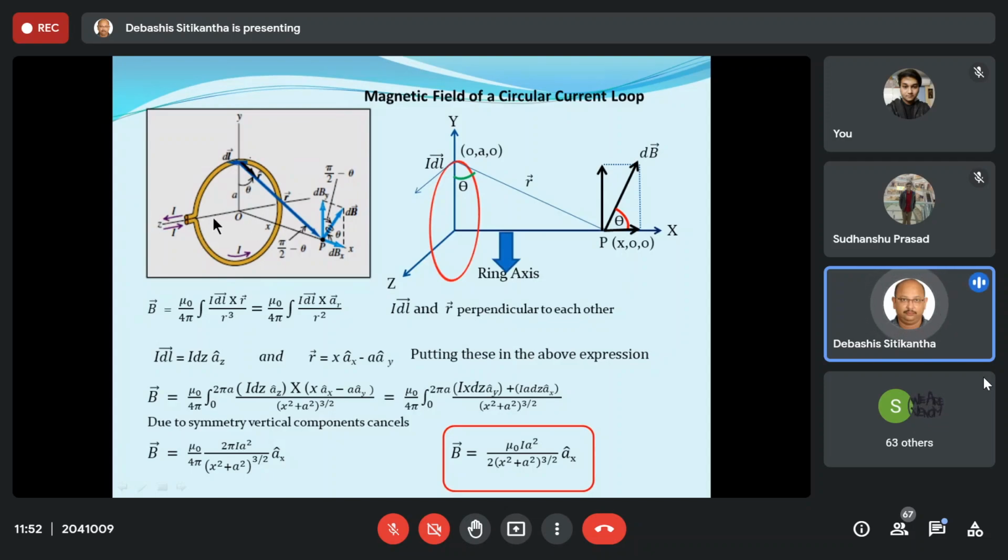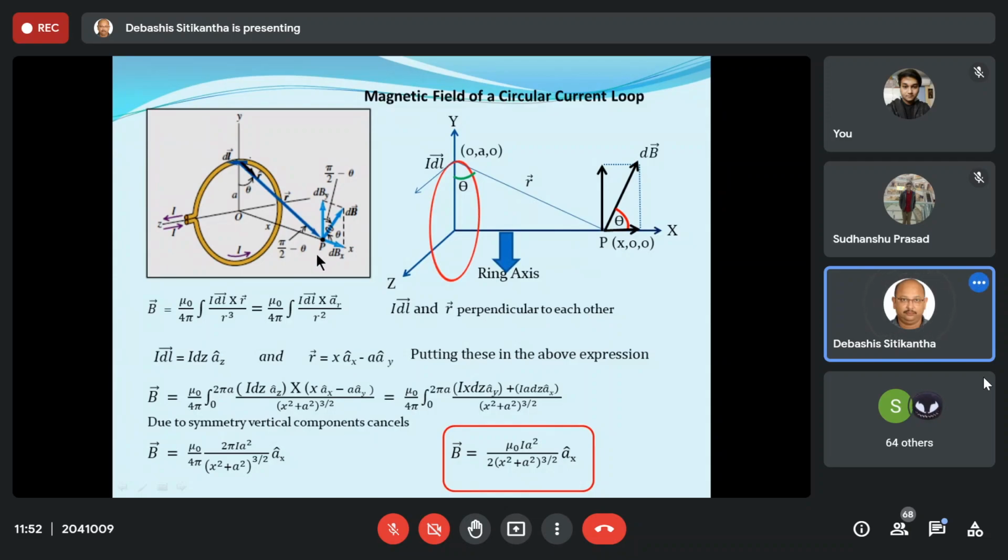Now, the same thing with some little approximation, I have just redrawn it over here. So this is the bevel view, and this is the front view. As I told you, we will make use of this Biot-Savart law in order to find the magnetic field at the point P.